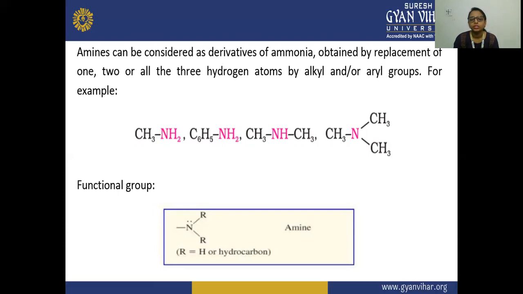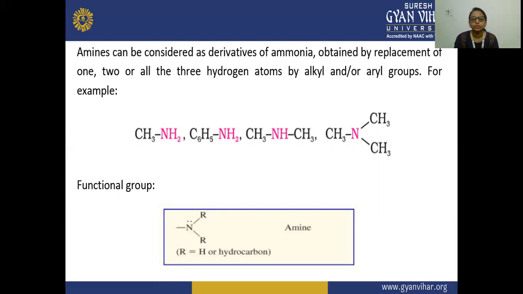Next is CH3NHCH3. So here two hydrogens are replaced by two alkyl groups. So this is your secondary amine. Next, all the ammonia hydrogens are replaced by alkyl groups, and these are tertiary amines. So here the functional group is the nitrogen.